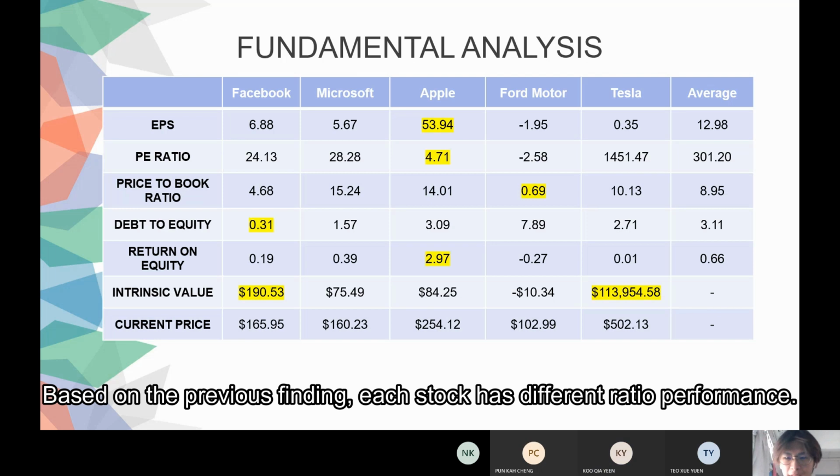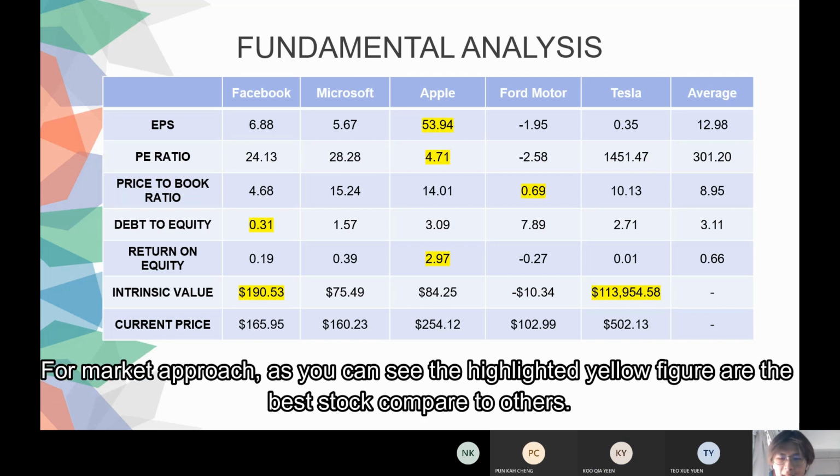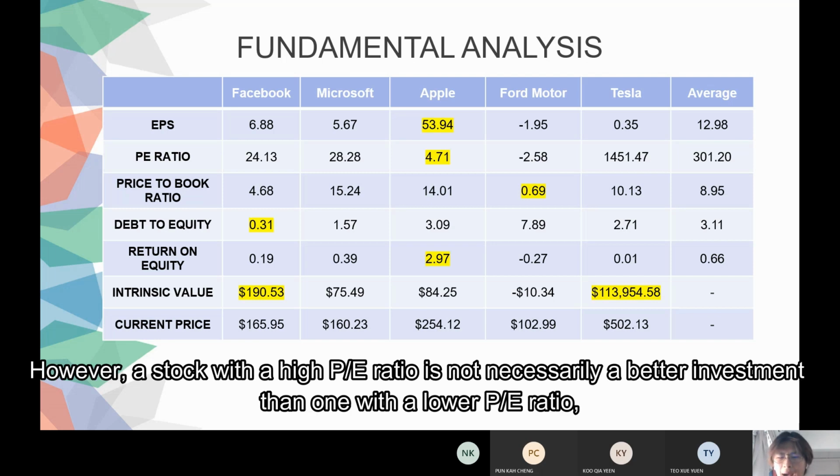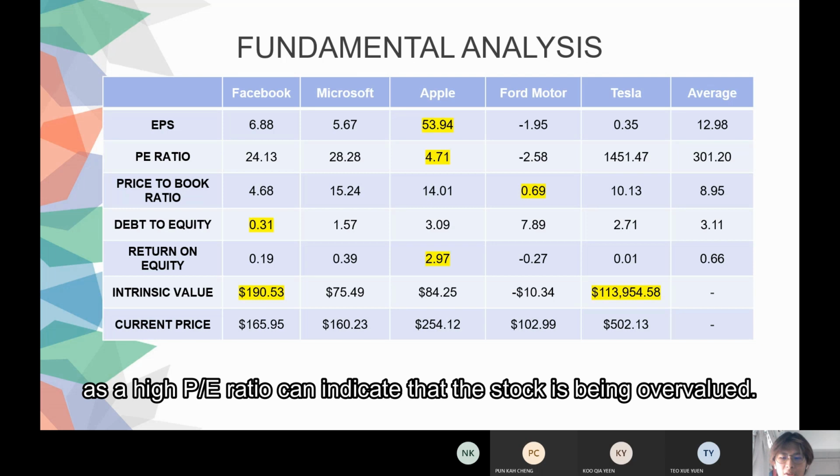Based on the previous findings, each stock has different ratio performance. For market approach, as you can see, the figures highlighted in yellow are the best stocks compared to others. Generally speaking, a high PE ratio indicates that investors expect higher earnings. However, a stock with a high PE ratio is not necessarily a better investment than one with a lower PE ratio, as a high PE ratio can indicate that the stock is being overvalued.